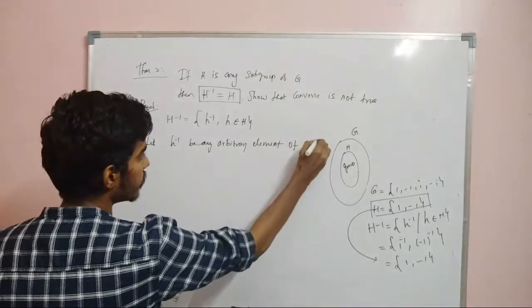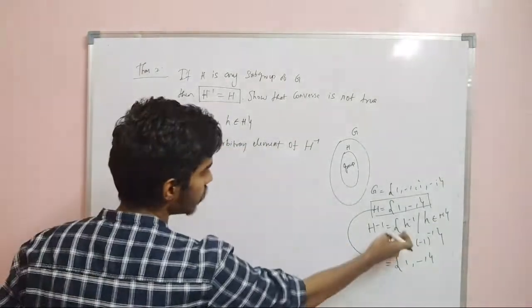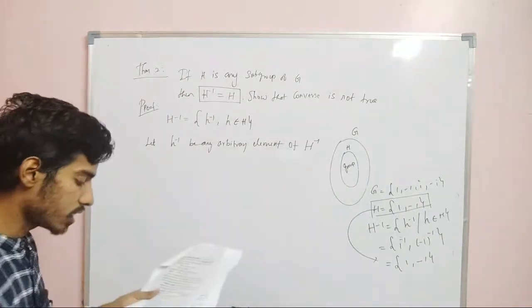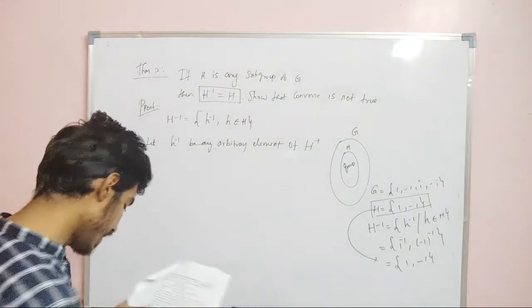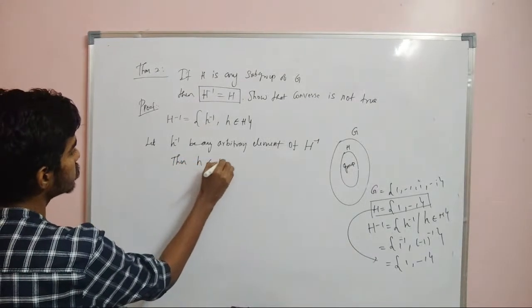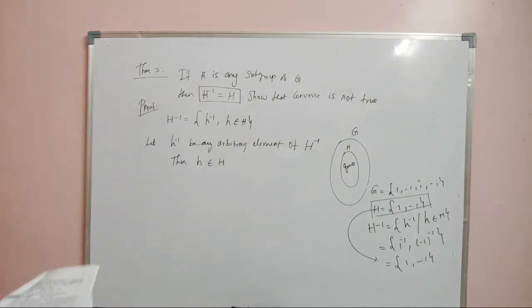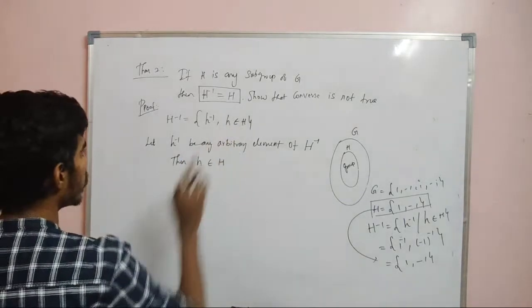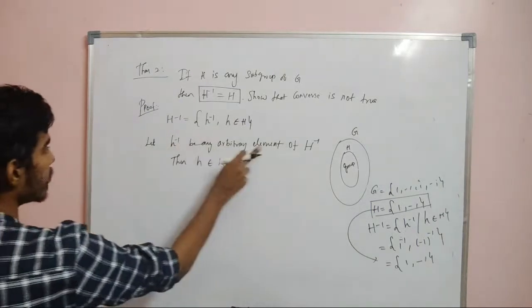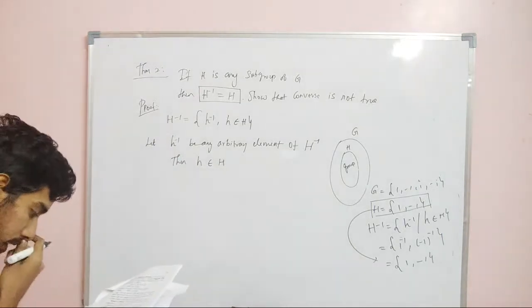For example, it can be minus 1 or 1. Then small h belongs to capital H. This is by the definition of H inverse.